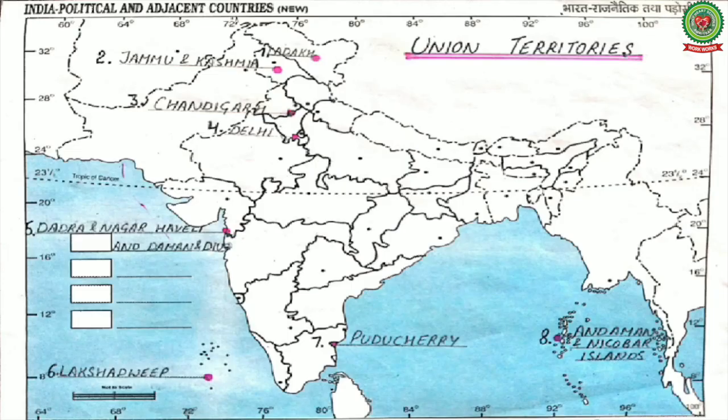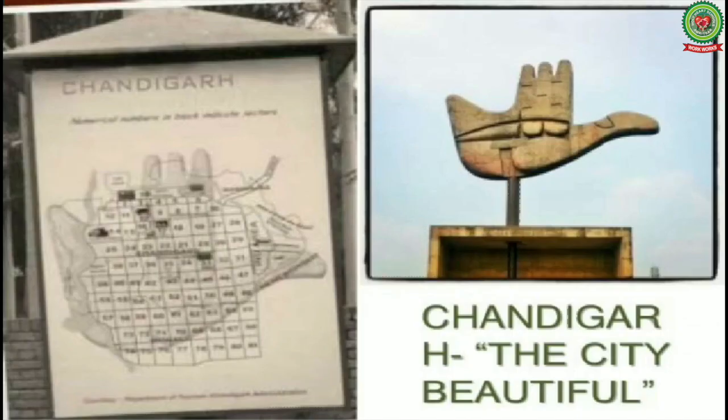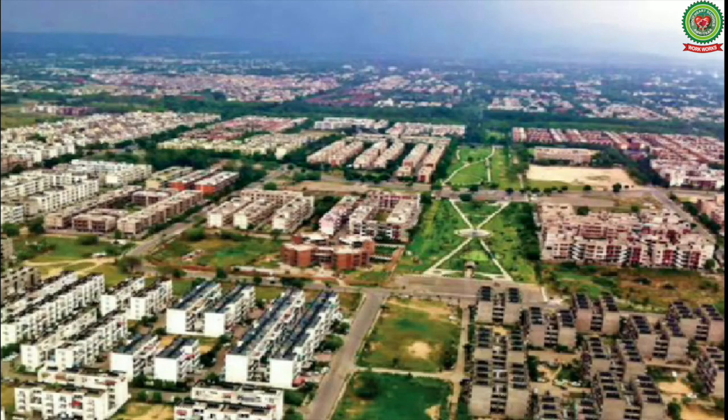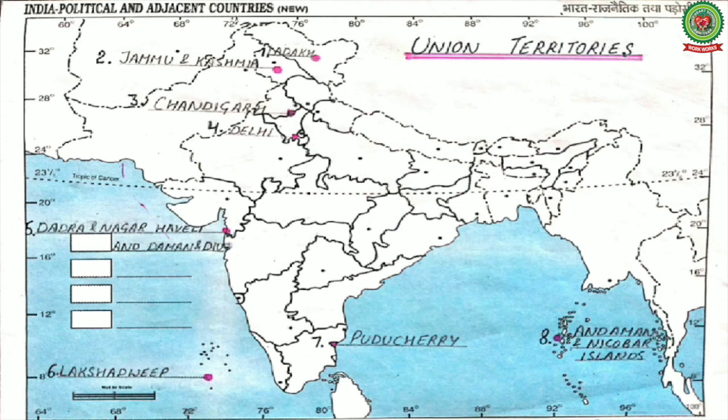At number 3 we have Chandigarh and it is the capital of Punjab and Haryana. Chandigarh is famous for its urban planning and modern architecture. So at fourth number we have Delhi and Delhi is India's capital.